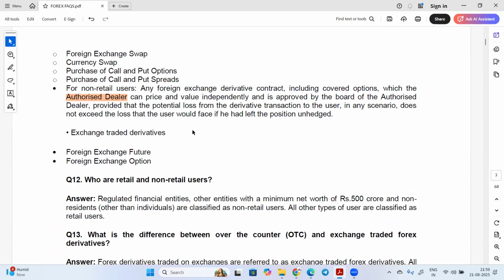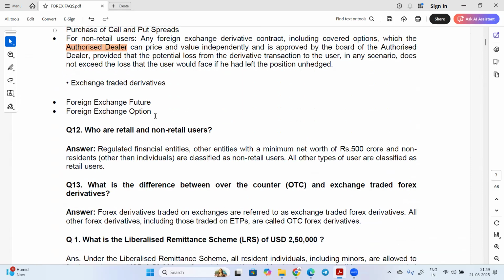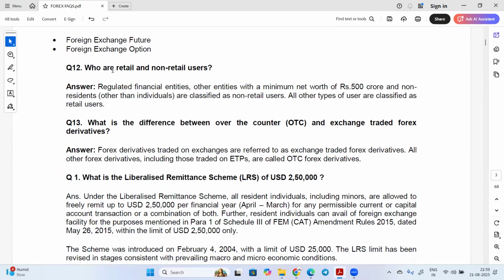The other is exchange traded derivatives. In that, foreign exchange futures and options are allowed. So, who are the retail and non-retail users? Regulated financial entities, other entities with a minimum net worth of 500 crore, and non-residents are classified as non-retail users.